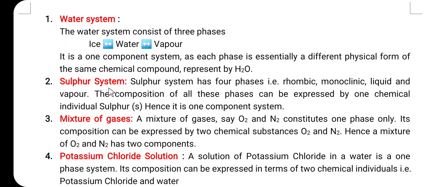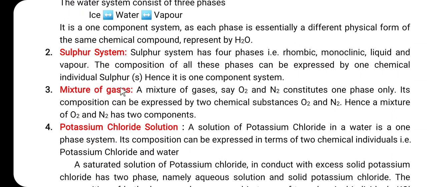The second example is the sulfur system. The sulfur system has four phases, that is rhombic sulfur, monoclinic sulfur, liquid sulfur and vapor sulfur. The composition of all these phases can be expressed by one chemical individual, that is sulfur. Hence the sulfur system is a one component system. The chemical composition of rhombic sulfur is S, monoclinic sulfur is S, and liquid sulfur as well as vapor sulfur is again S. So, the sulfur system is a one component system.